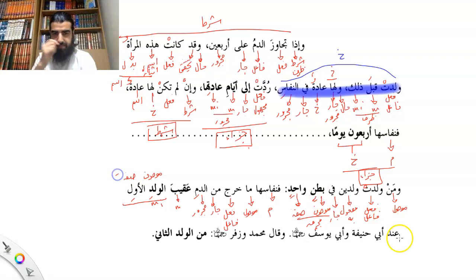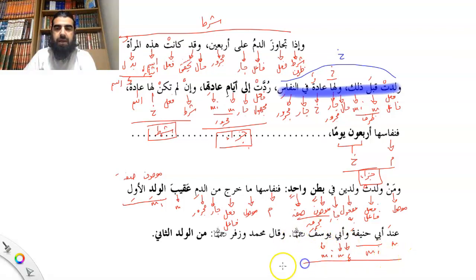Okay, so all of that. عند is مضاف, أبي حنيفة is مضاف مضاف إليه. حنيفة, anyone know why حنيفة has a single fatha? Put it in the comments, inshallah. Okay, wow is ataf, abi is mudaf, Yusuf is mudaf ilayhi, qala is fi'l, Muhammadun and وزفر زفر and فاعل من الولد الثاني جار الولد الثاني موصوف and صفة. Excellent.